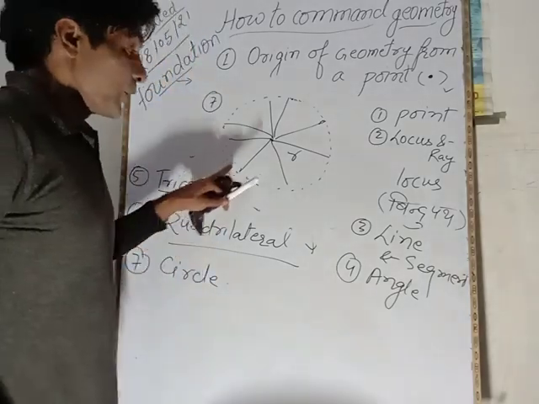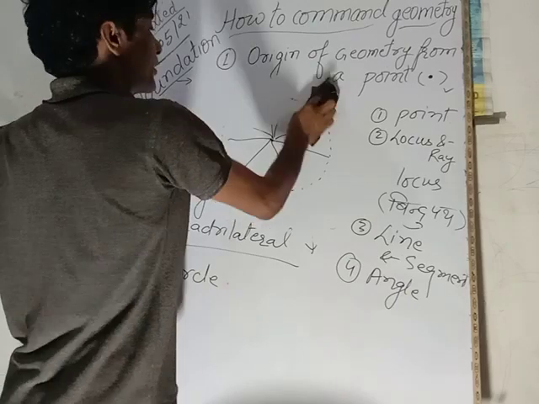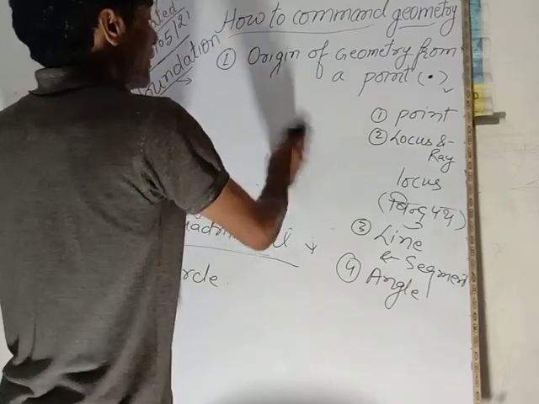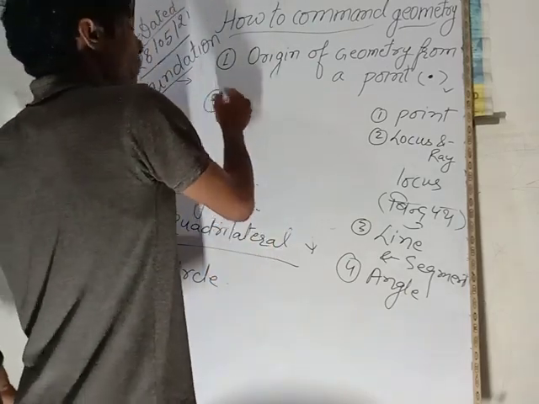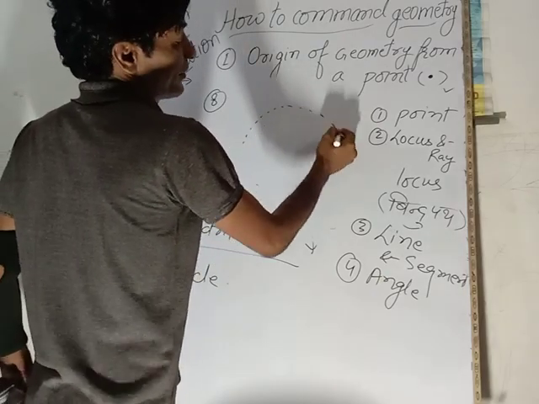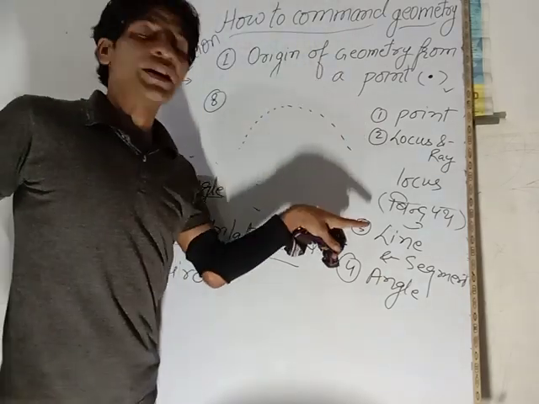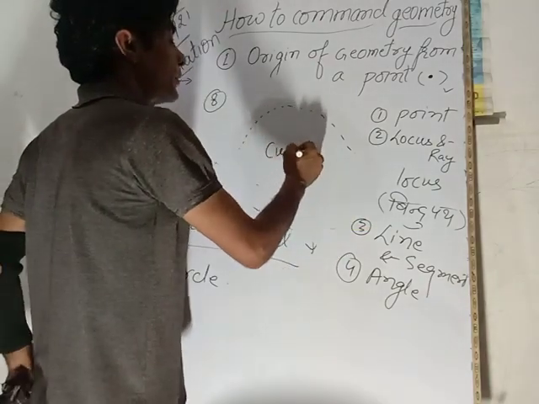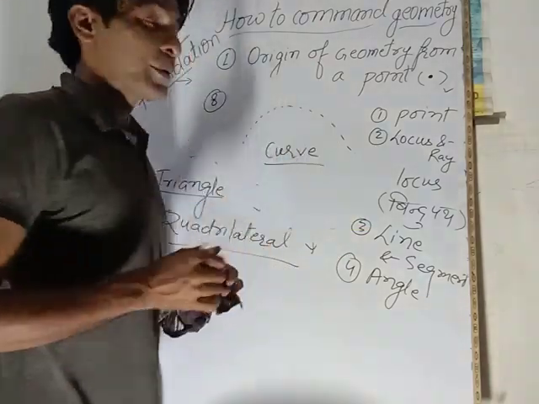Now you have seen a point. When this very point moves in such a locus, this is known as a curve.